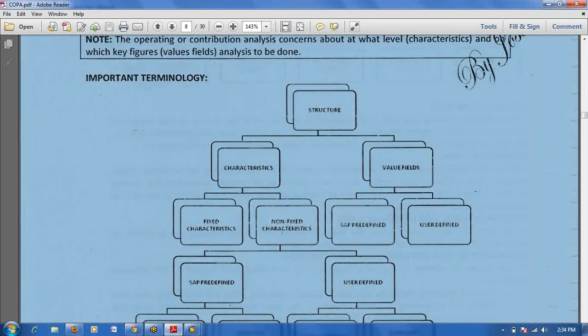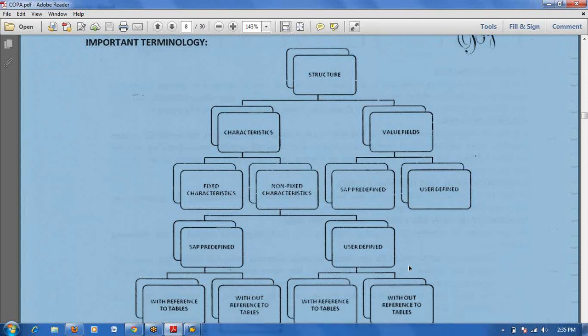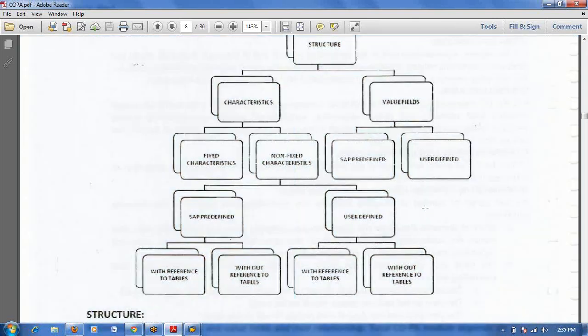If you use SAP provided characteristics, we call them SAP predefined characteristics. Mainly characteristics are fixed and non-fixed.